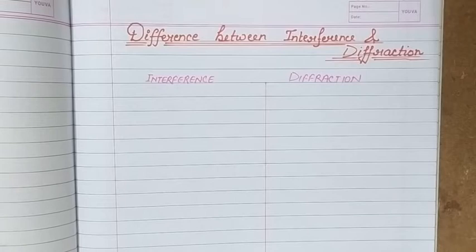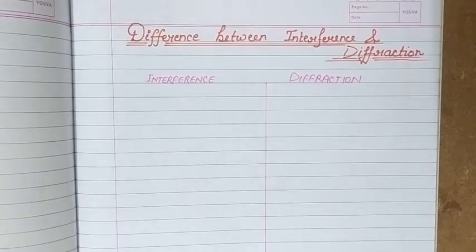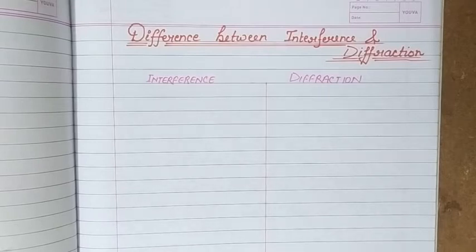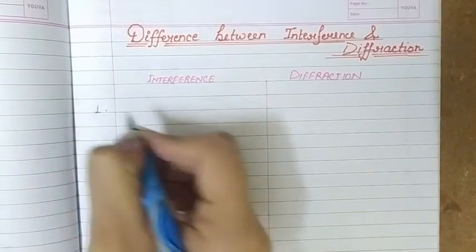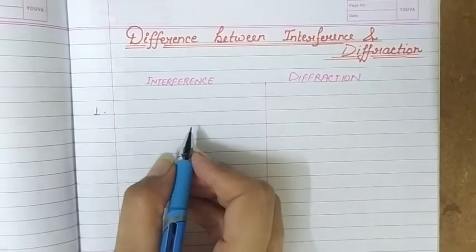In case of interference, those secondary waves start from two different wavefronts, like from the first slit S1 and from the second slit S2, while in case of diffraction these secondary waves that are superposing are starting from different parts of the same wavefront. So this is the first difference between interference and diffraction, that both occur because of the superposition of secondary waves.